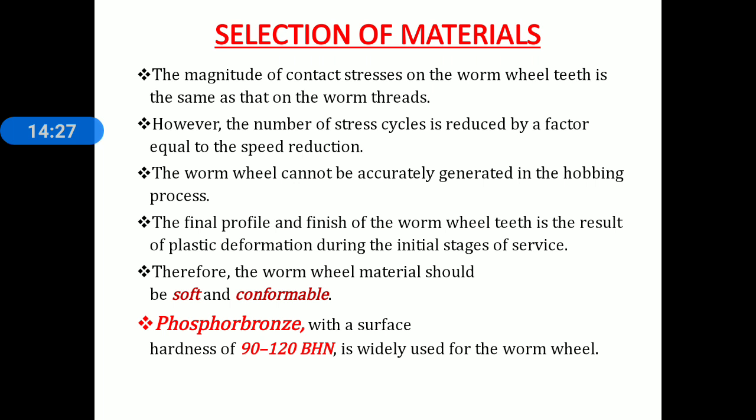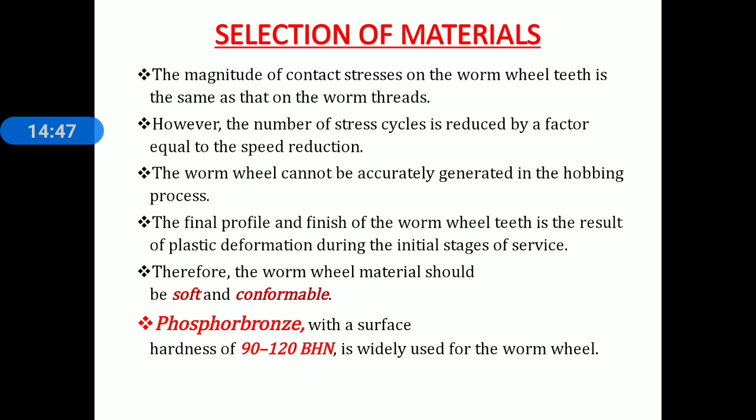The magnitude of contact stresses on the worm wheel teeth is the same as that of the worm threads. The number of stress cycles is reduced by a factor equal to the speed reduction. The worm wheel cannot be accurately generated in the hobbing process.